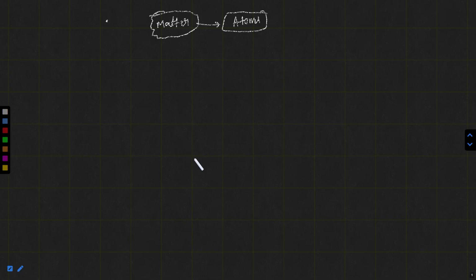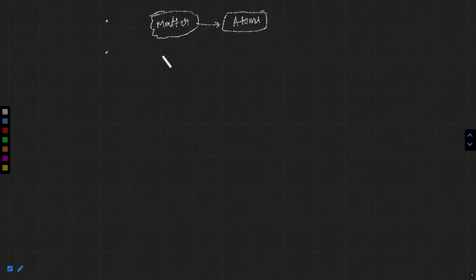This is a very interesting part. Till John Dalton, the belief was that atom is the smallest thing. But after that, certain discoveries came and other scientists said that atom is not the smallest thing. I want to give you an overview of the next class as well. Atom can be divided. It means atom is made up of subatomic particles. So let's come back to the postulates of John Dalton.